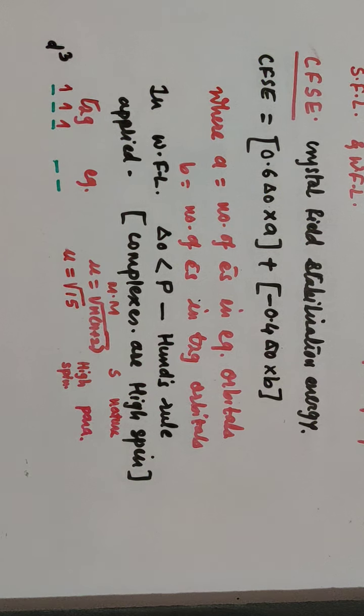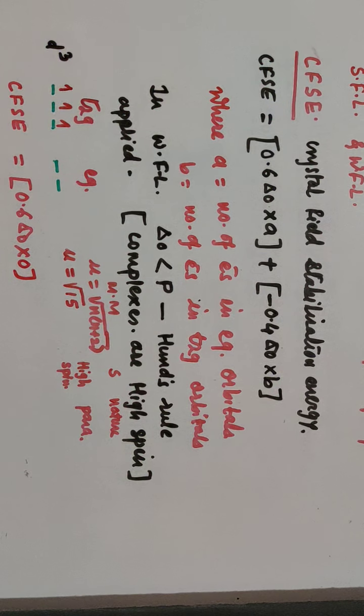What about CFSE, crystal field stabilization energy? So we'll calculate first this crystal field stabilization energy as CFSE, and that is equal to what? Minus 0.6 delta 0 into A. A is what? Number of electrons in the eg orbital. How much is it? 0.